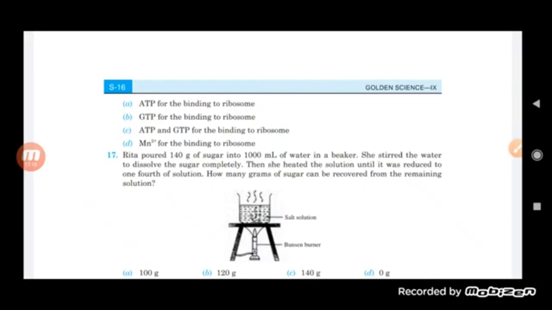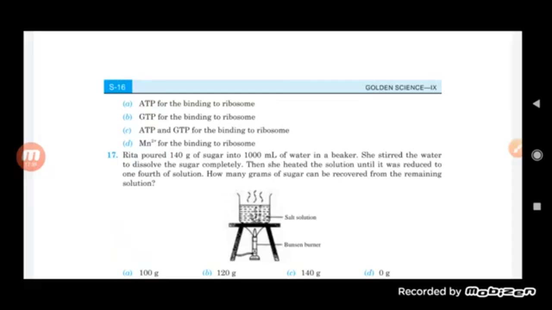Now the next one is, Rita poured 140 gram of sugar into 1000 ml of water in a beaker. She stirred the water to dissolve the sugar completely. Then she heated the solution until it was reduced to 1/4 of the solution. How many gram of sugar can be recovered from the remaining solution?